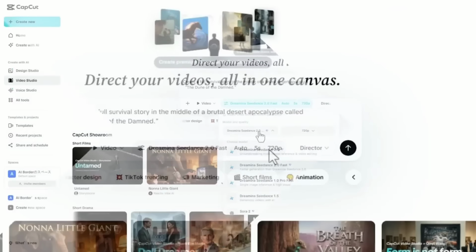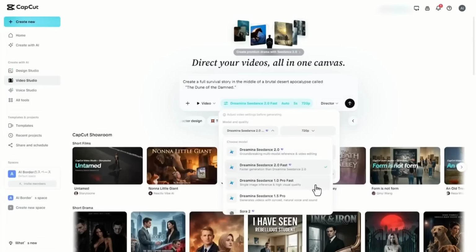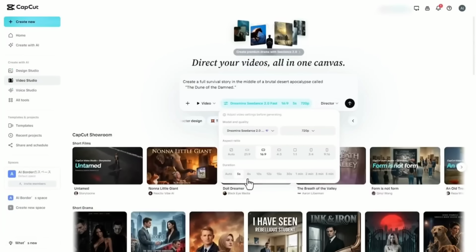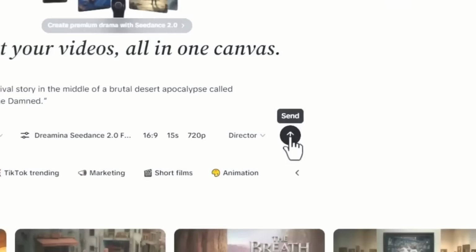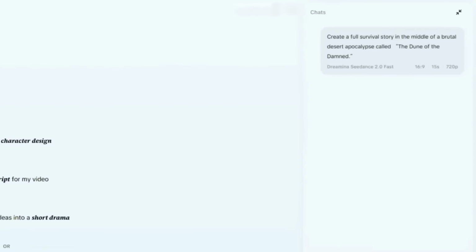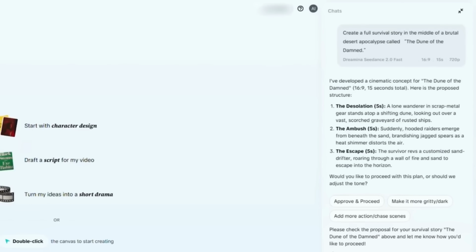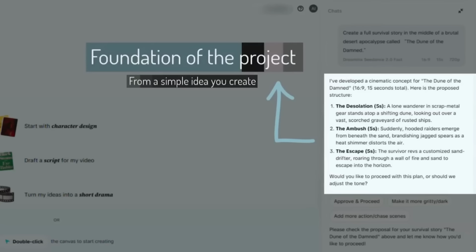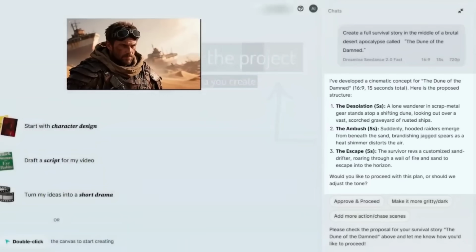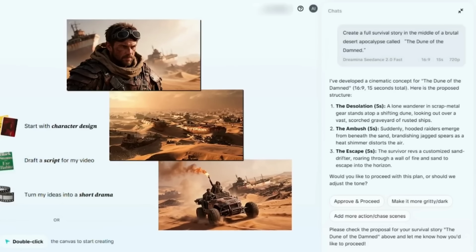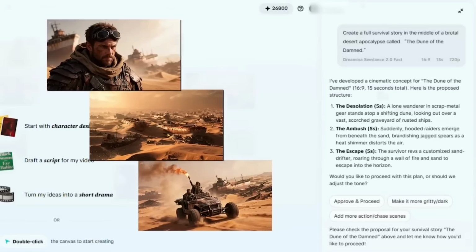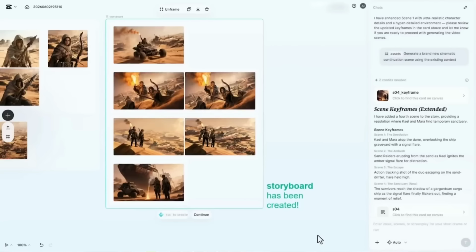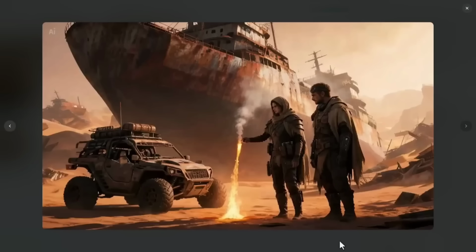What impressed me here wasn't just the visual quality, it was the workflow itself. Most AI video tools still work like this. You write a prompt, generate a few clips, and if continuity breaks halfway through the story, you basically restart the whole project from zero. But Director Mode feels way more practical. Instead of immediately generating random scenes, it first builds the foundation of the project from a simple idea you create. The characters, the environments, the visual style, and even the important props used throughout the story. This matters way more than most people realize once you start building multi-scene cinematic projects.